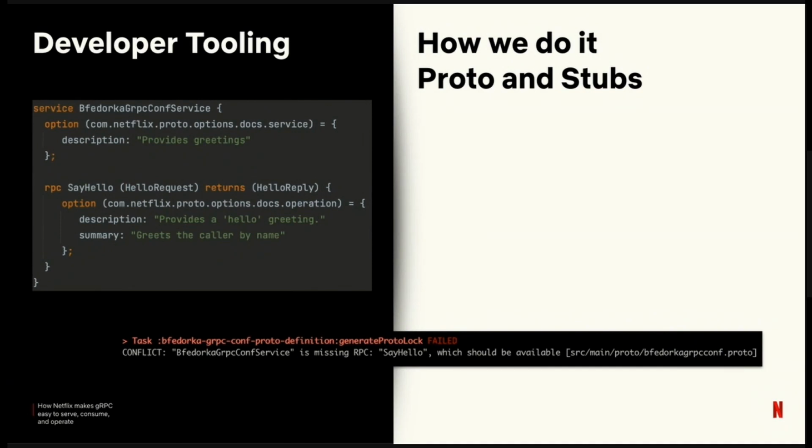So here we have a code sample. This is a hello world RPC we generate into all the services, to help our engineers get started and see where they should be adding code. And we have a couple Proto options here where you can see we've got API documentation built into the Proto spec. Finally, if I was going to remove that RPC, we get a nice error off of Protolock.